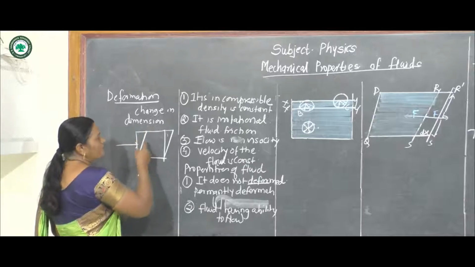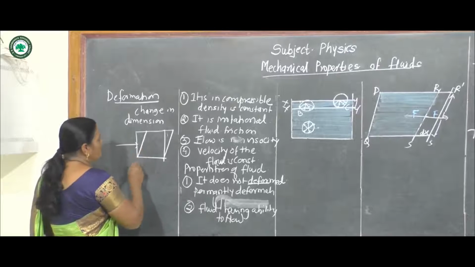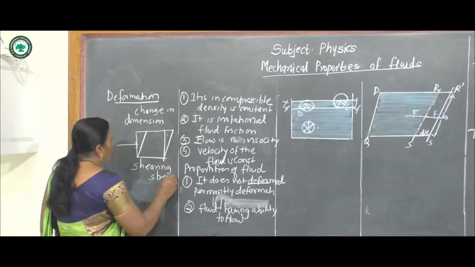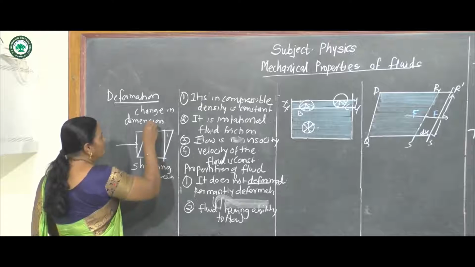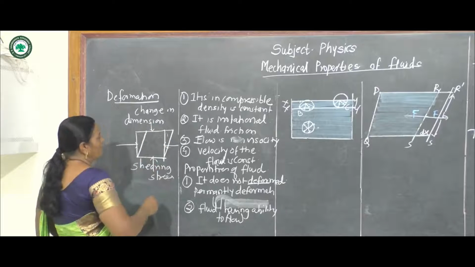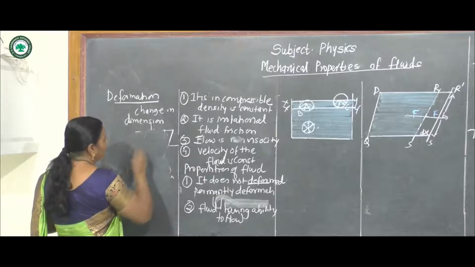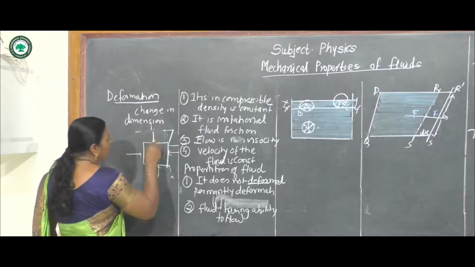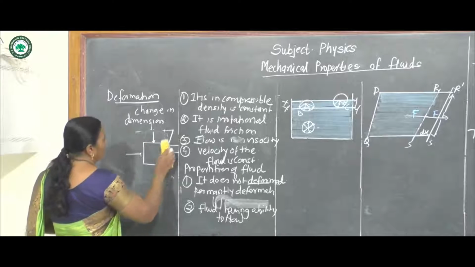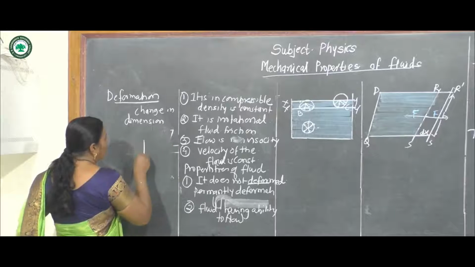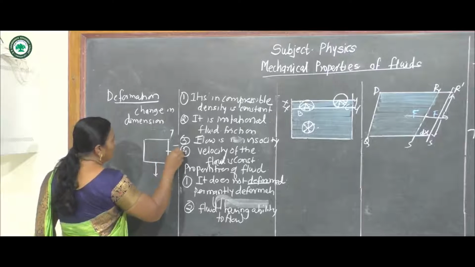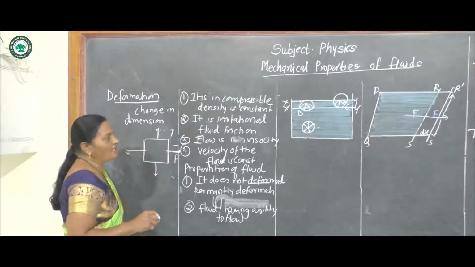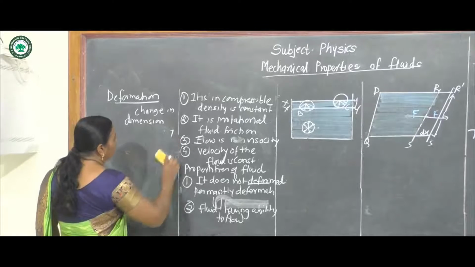In case of a solid, that is only for solids, there is a shearing stress. This is the property of solids. Now if the force is applied on the box like this towards it, this is called compressive stress. Now suppose the force is applied in the outward direction. There is a change in length in the outward direction, and it is called tensile stress. This is all about the fluid.